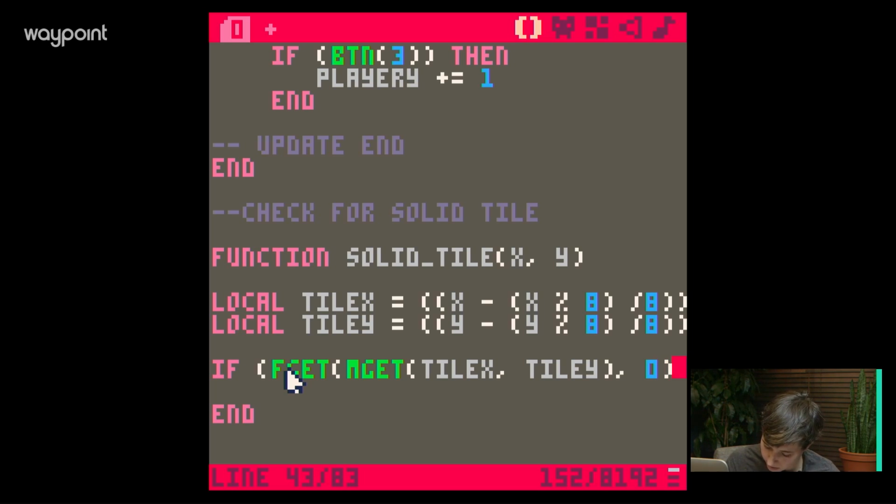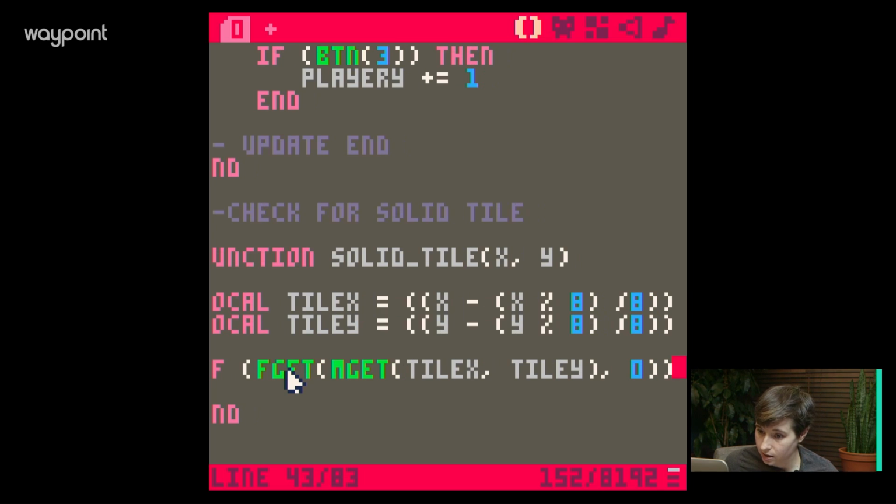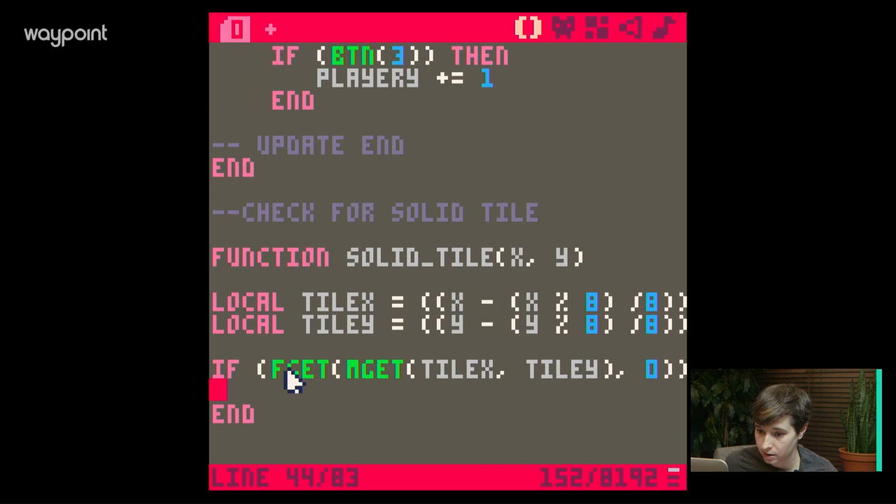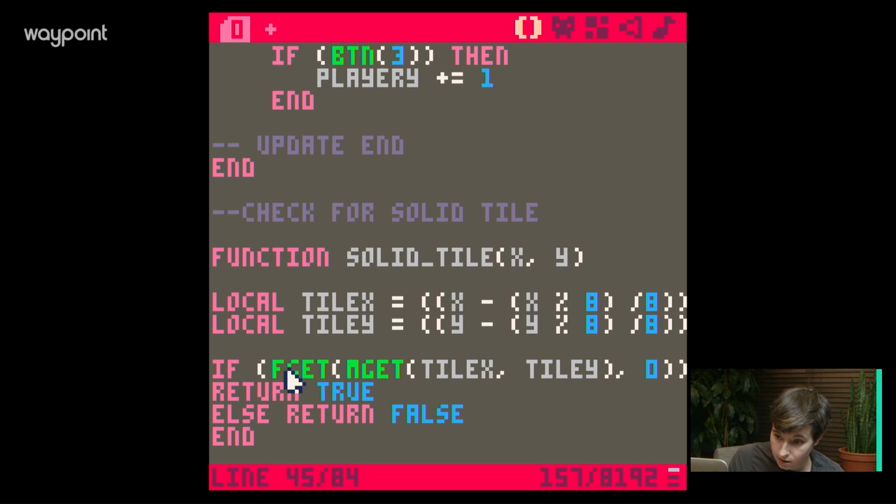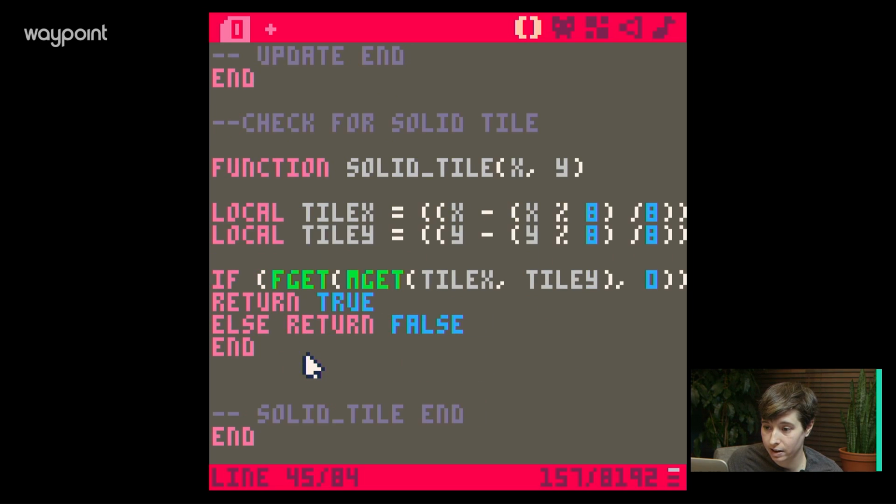Then there's another parenthetical, and then is already written. Then return true. Else, if it's not the case, return false. And that's the end of that if statement. And then there's a solid tile end at the end of that.